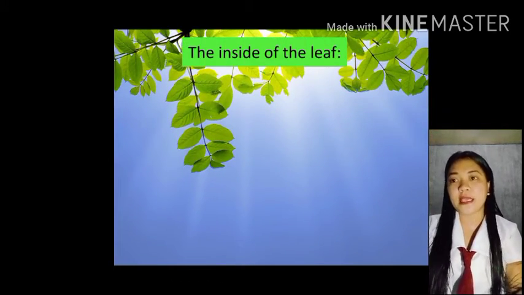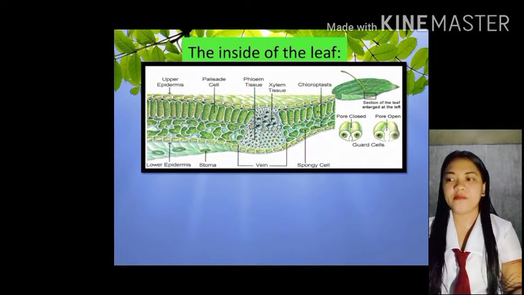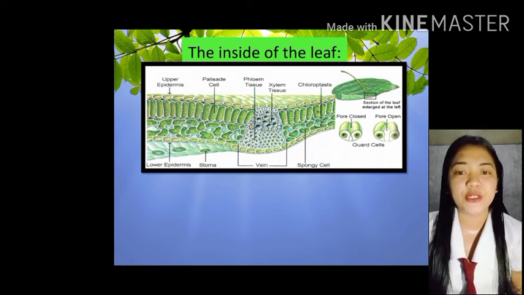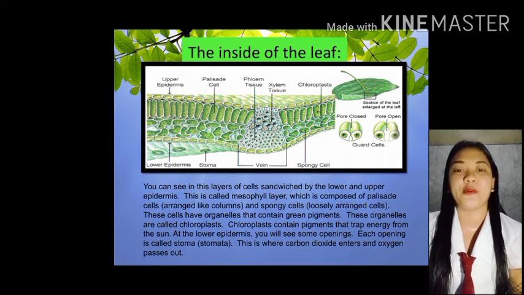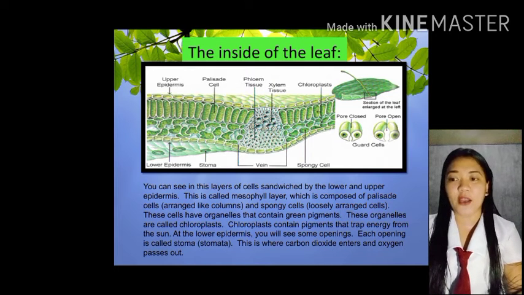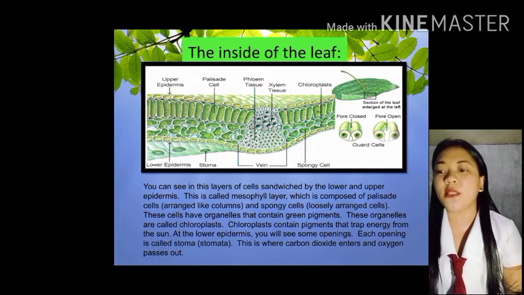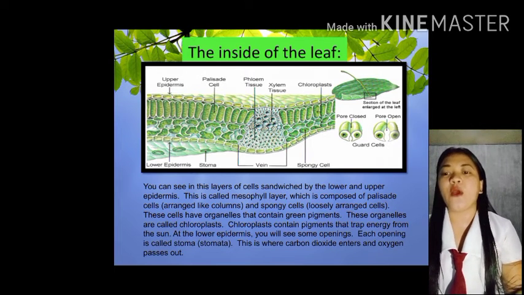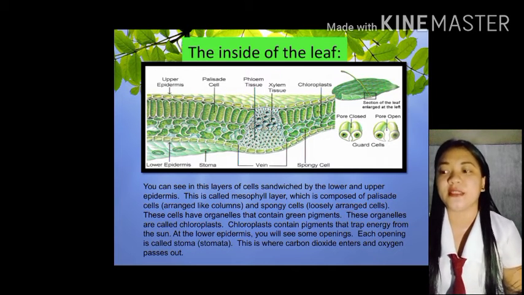Okay po. Next is the inside of the leaf. I have here pictures and I want you to take a look at this while I am reading. You can see in this layer of cell sandwiched by the lower and upper epidermis. This is called mesophyll layer, which is composed of palisade cells, arranged like columns, and spongy cells, which are loosely arranged cells.